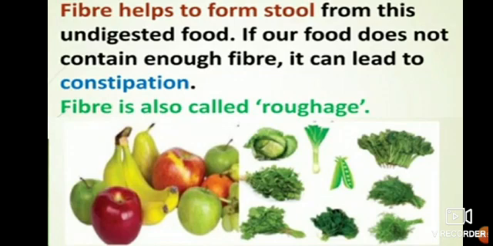That means if our food does not contain sufficient fiber, then our stomach will start paining. If we do not get proper motions, our stomach becomes bloated and we will get stomach ache and vomiting. So for that reason, fiber is a must in our body. Fiber should be sufficient in our body.